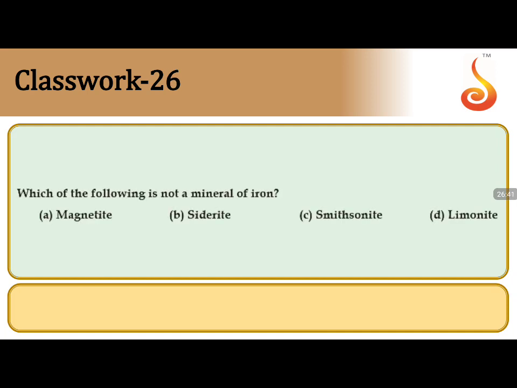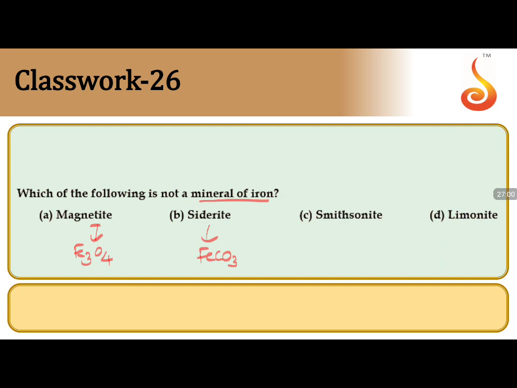Coming to 26, which of the following is not a mineral of iron? Very good. Let us be very clear: it is magnetite, Fe3O4.